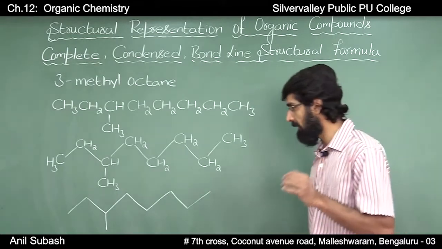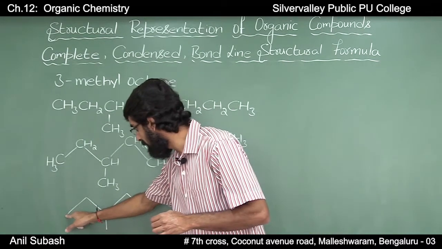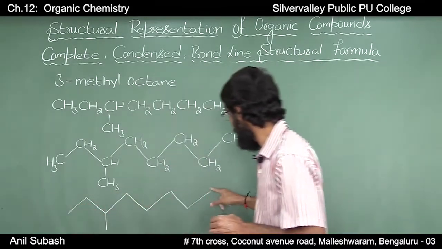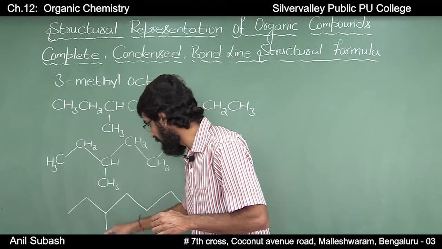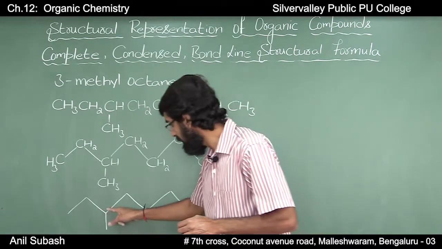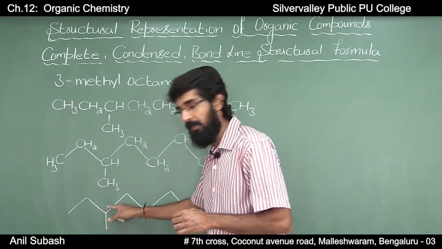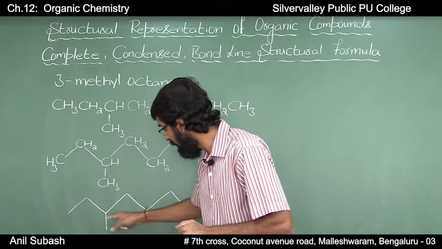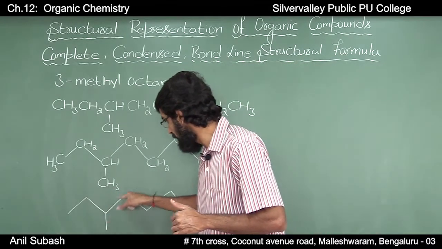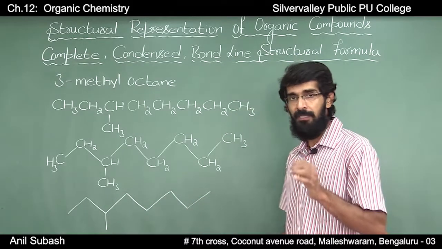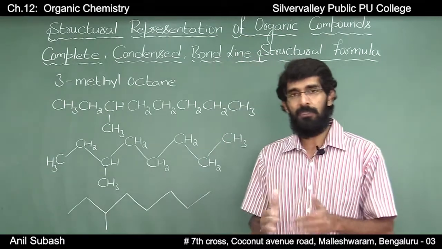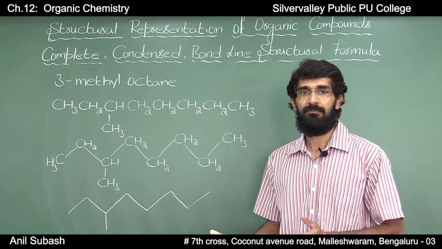Here I told you that the terminals, 1 and 2, there are 2 terminals which represent CH3 groups, and there is a substituent CH3 which also becomes one of the terminals, and the substituent is on the third carbon atom. The junctions represent carbon bonded to the appropriate number of hydrogen atoms to satisfy their valency.